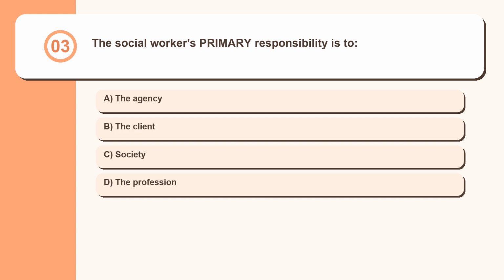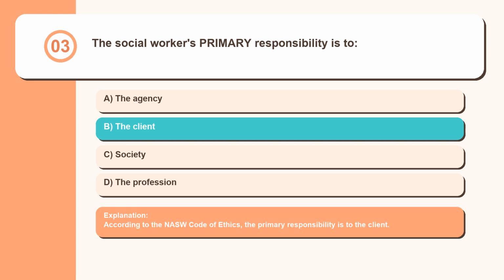Question 3. The social worker's primary responsibility is to the agency, the client, society, the profession. According to the NASW Code of Ethics, the primary responsibility is to the client.